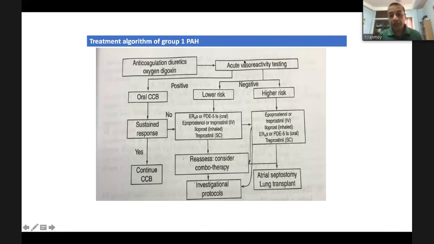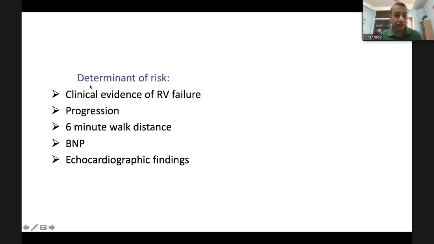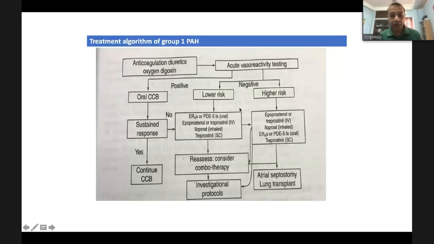So if the vasoreactive testing is negative, then we will put the patient into two groups, whether low risk or high risk. To assess low risk and high risk patients, you should assess some parameters. As determinants of risk, we should evaluate the clinical evaluation of heart failure, whether there is evidence of heart failure, and how it progresses, whether it is a rapidly progressive or slowly progressive disease, the 6-minute walk test, BNP level, and echocardiogram findings. By these parameters, you will put the patient into low risk or high risk.